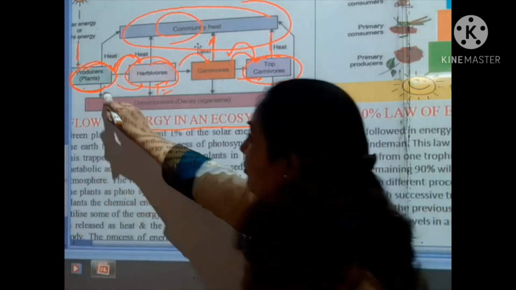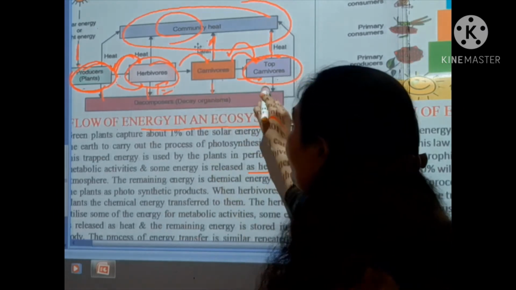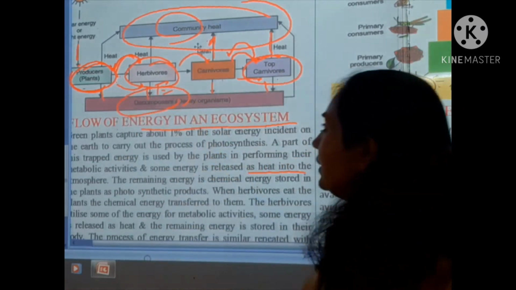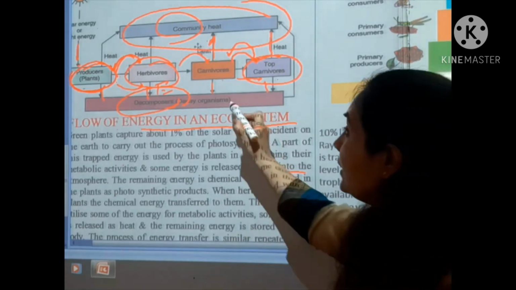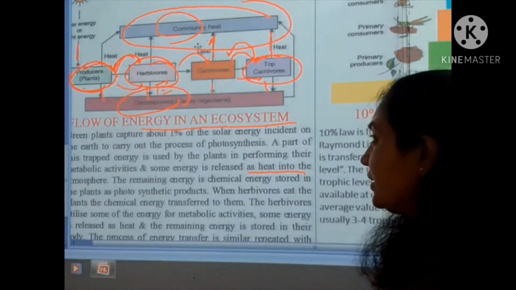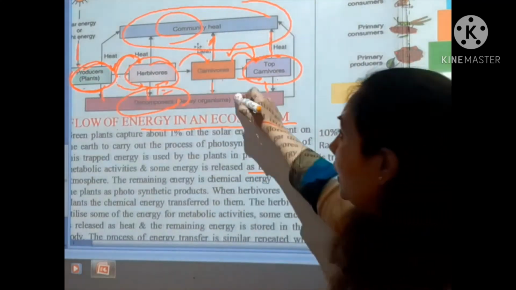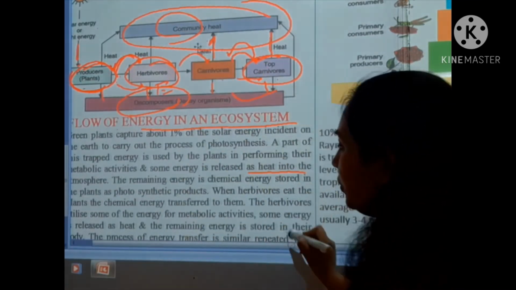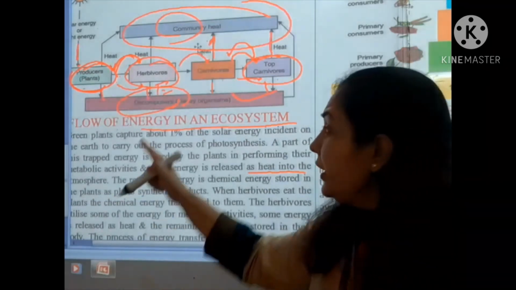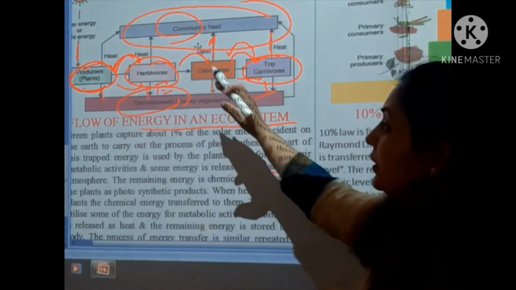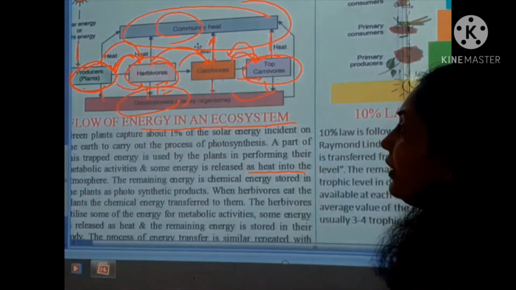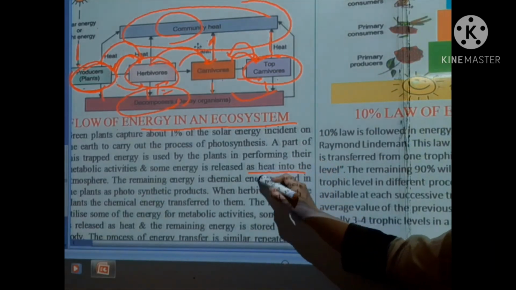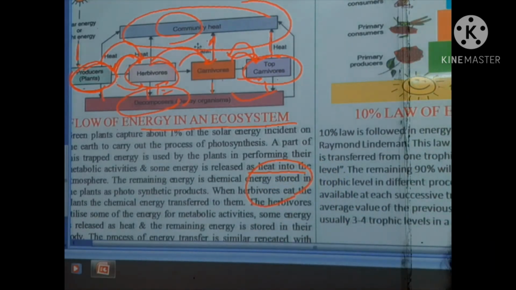Now students, apart from that, across the different trophic levels, the decomposers decay or break down the different substances into simple inorganic substances. So that is the flow of energy, and it is unidirectional, where the plants consume, and afterwards this energy flows from one trophic level to another trophic level. It is also depicted here as the 10% law of energy.